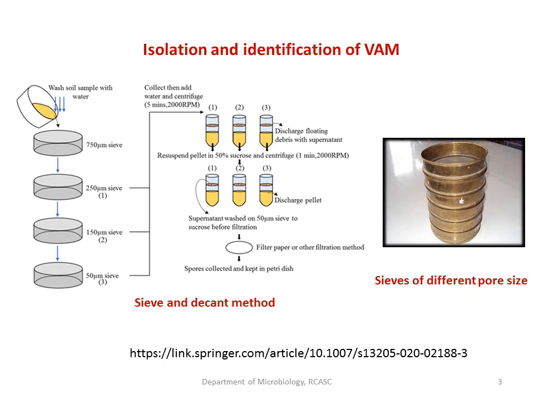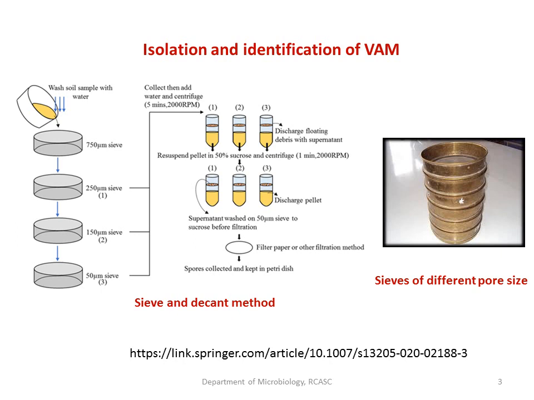See, in this particular image I have shown the series of sieves, where the sieve pore size can range from 750 micrometers to 50 micrometers. Sieves can be arranged one below the other and stacked, as shown in the image towards the right, where you can see the sieves of different pore size. It can be arranged in such a way, and the soil sample, that is the slurry which has been made with water, is decanted carefully into these sieves.